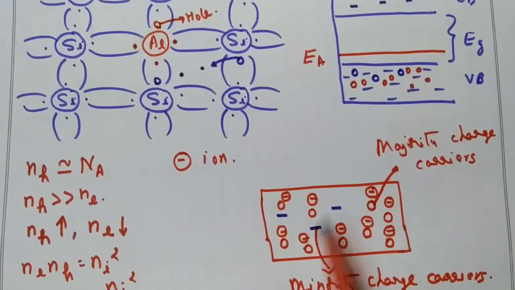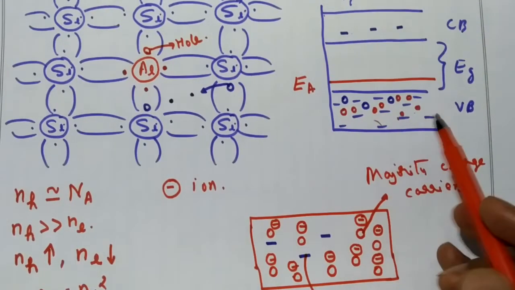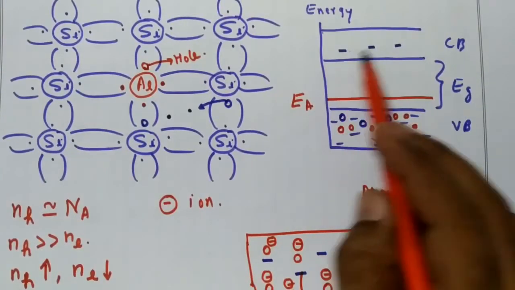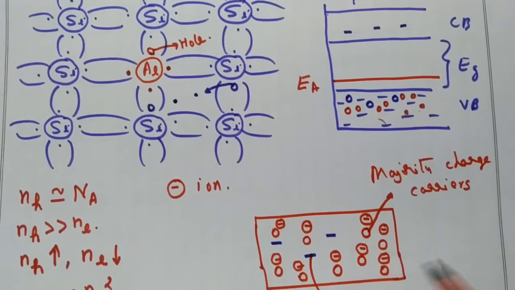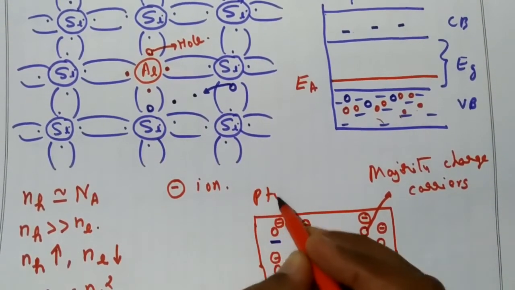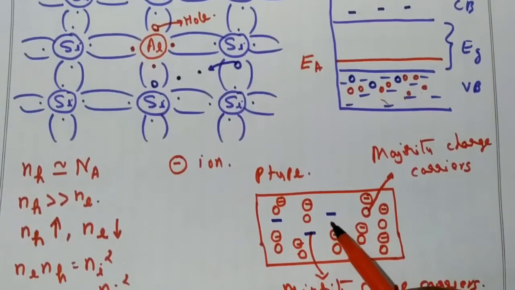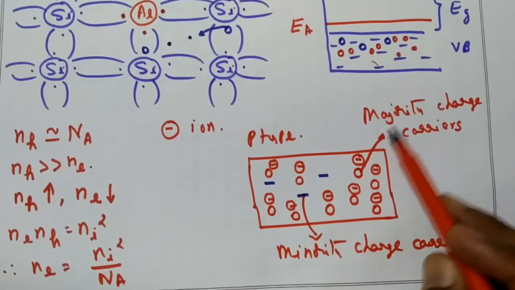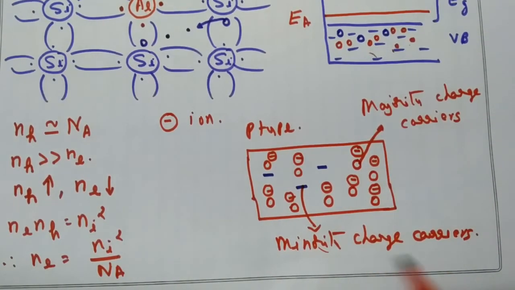Now here, why the majority charge carriers? Because of doping. Because of doping only, there are many holes in the valence band. And why these minority charge carriers? Because these are electrons. Why are these electrons created? Because of temperature. And this semiconductor is called a p-type semiconductor. Now, for either of these two semiconductors, p-type or n-type, the majority charge carriers are always due to doping and the minority charge carriers are because of temperature.